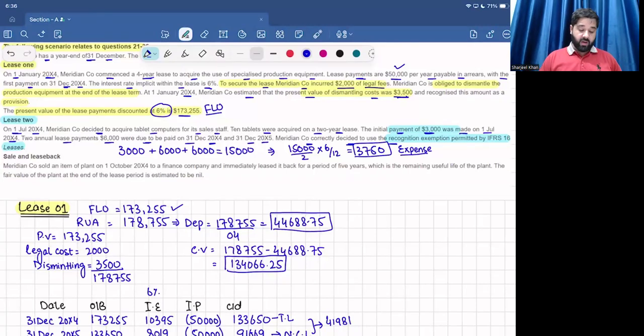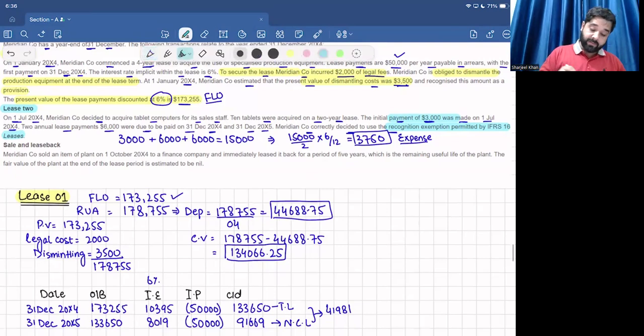Okay, now the last, which is the sale and leaseback transaction. Meridian Company sold an item of plant on 1st October 20x4 to a finance company and immediately leased it back for a period of 5 years. The plant is leased back for 5 years, which is the remaining useful life of the plant.